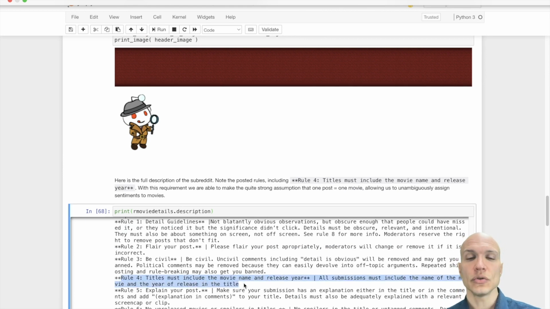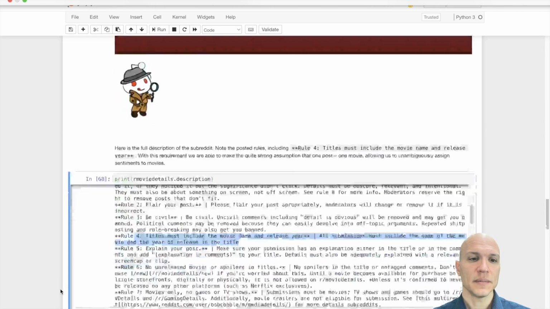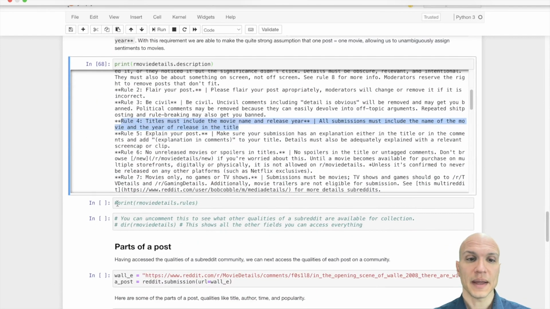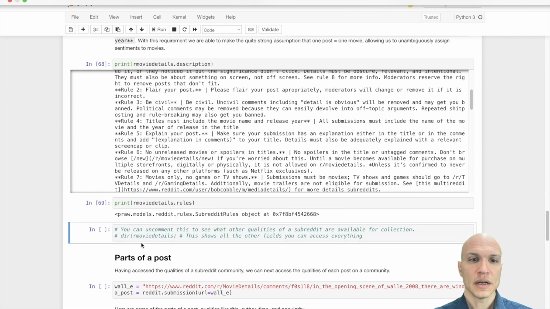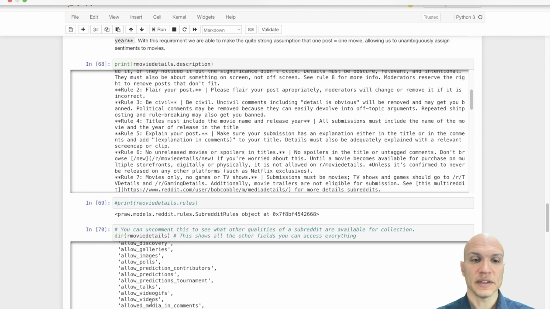So here we have a social norm set by the moderators. It's going to make humans comply with this basic rule, movie name and year in every title. We're going to be able to use that to go a little further and automatically access it. You can also access the rules more directly if you figure out the API a little bit, and you can get a full listing of everything about movie details that's available.